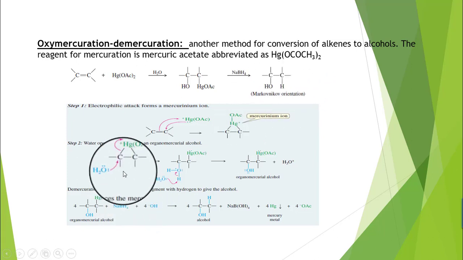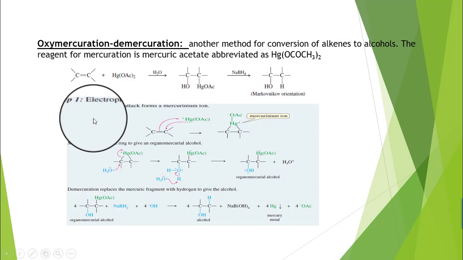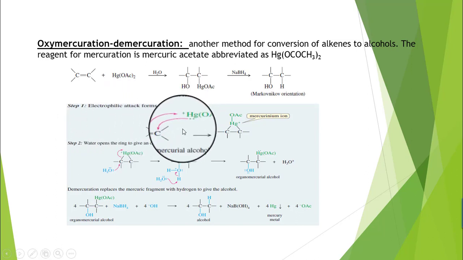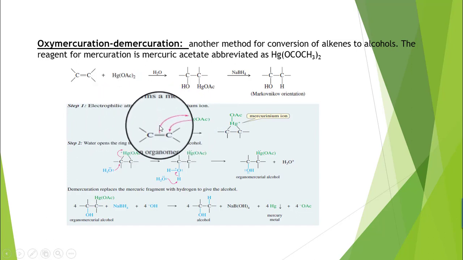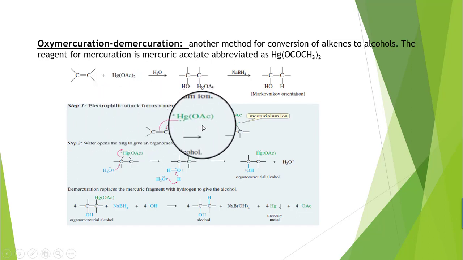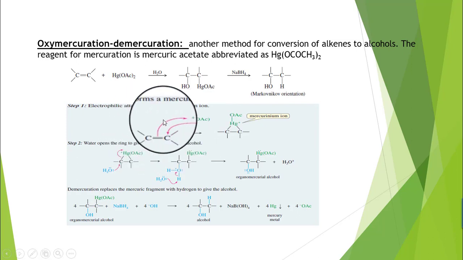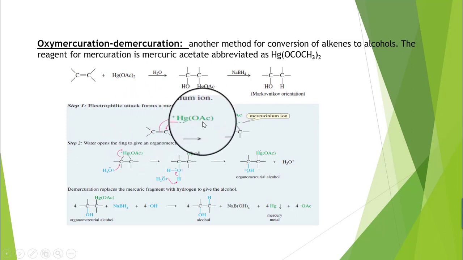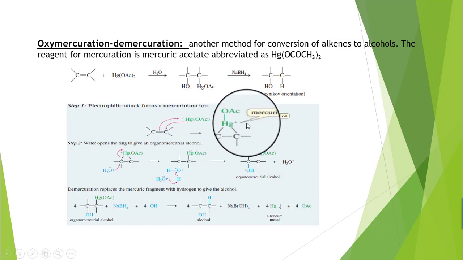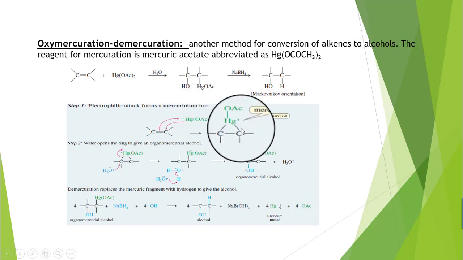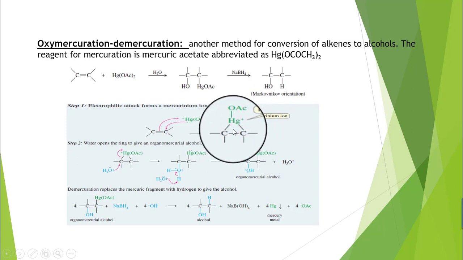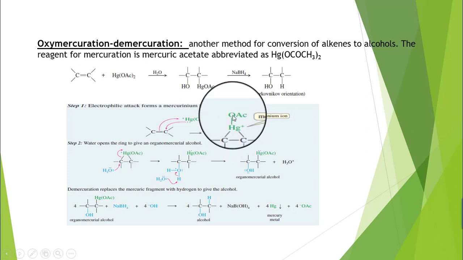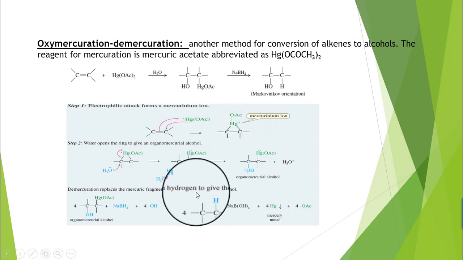The mechanism is given. Mercuric acetate in the first step is being attacked by the double bonded carbon atoms, which is a nucleophile, the pi electron system of the carbon atoms attacking the electrophile. A transition state is obtained in which mercury is bonded with both the carbon atoms, and an acetate group. So in the next step, this is an unstable form and it will get converted into a stable form.